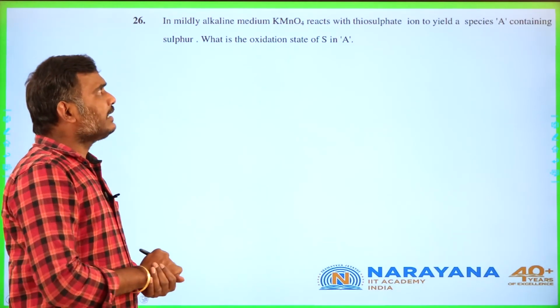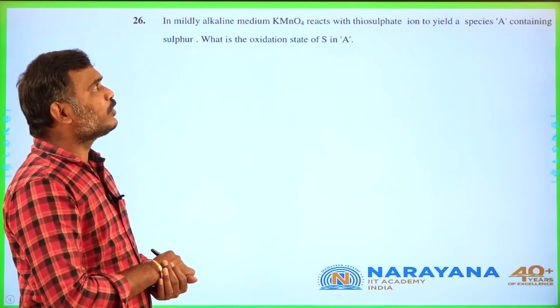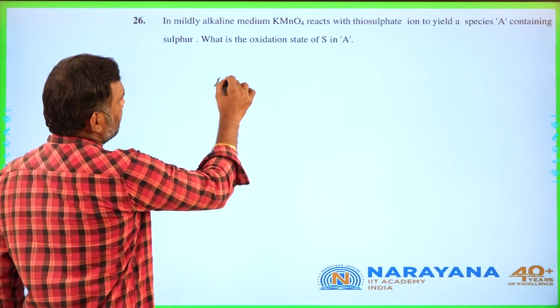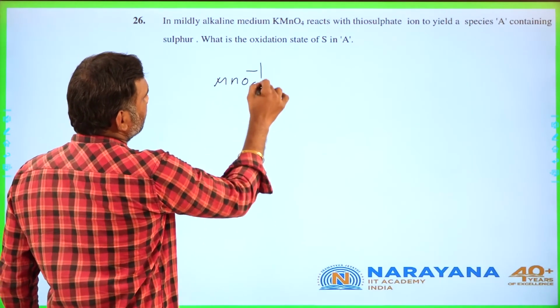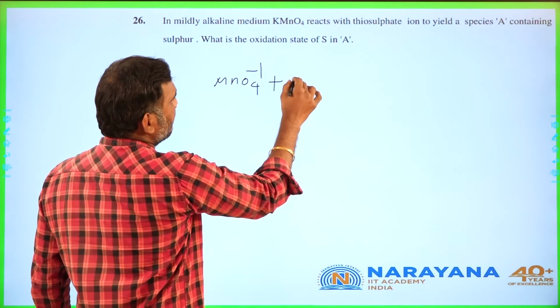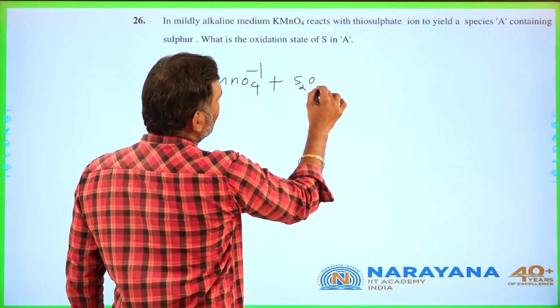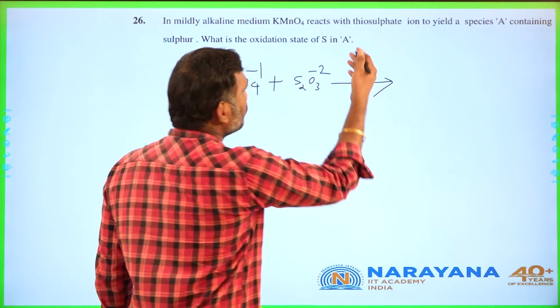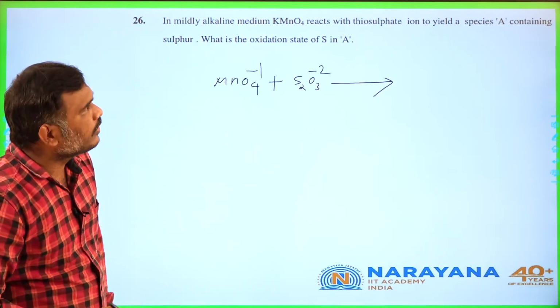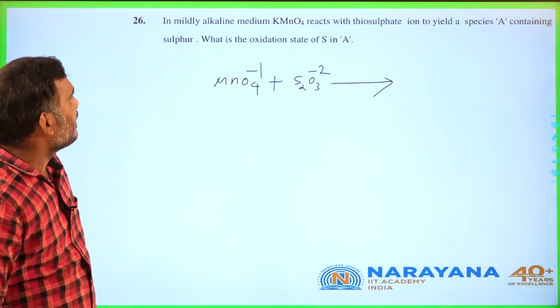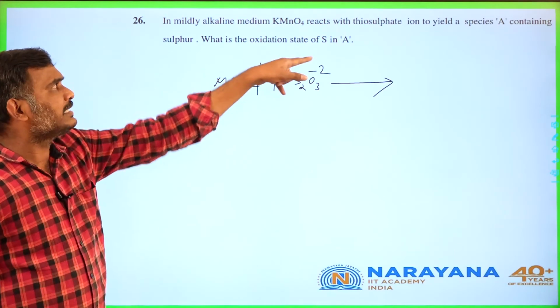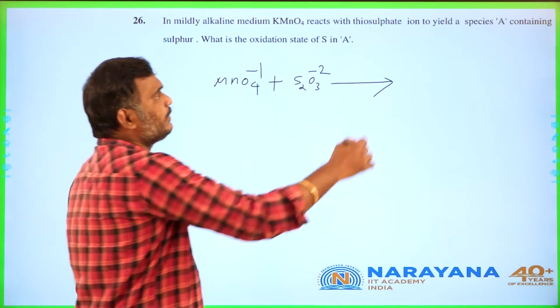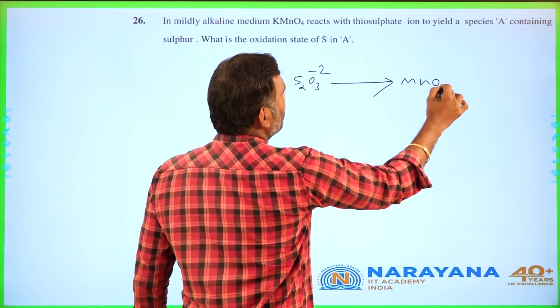In mildly alkaline medium, KMnO4 reacts with thiosulfate. MnO4 minus 1, in alkaline medium, with thiosulfate, S2O3 minus 2, Na2S2O3, that is like hypo, to yield a species A containing sulfur. What is the oxidation state of sulfur in A? It becomes MnO2. Why?